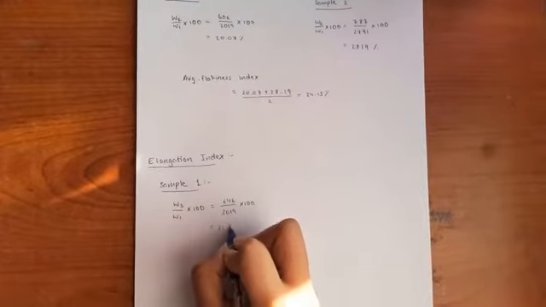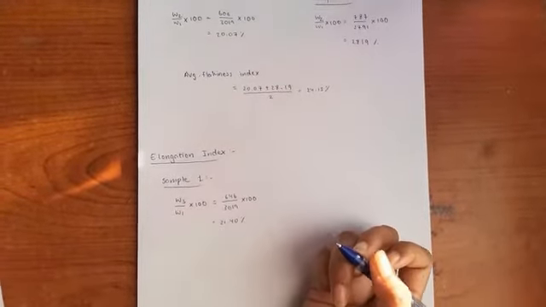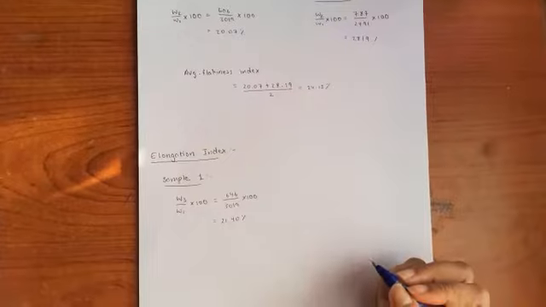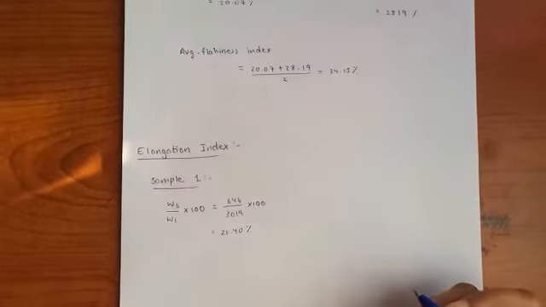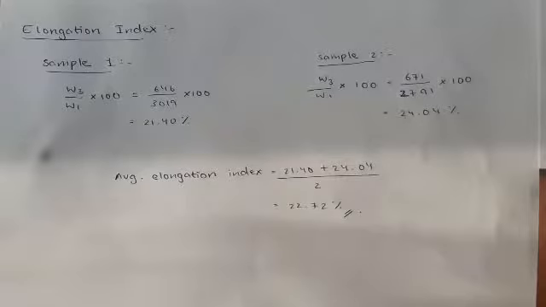The elongation index for test 1 is found to be 21.40%, so we need to repeat the same calculation for the other sample also. After that, we need to find the average elongation index value. So the value of the average elongation index is